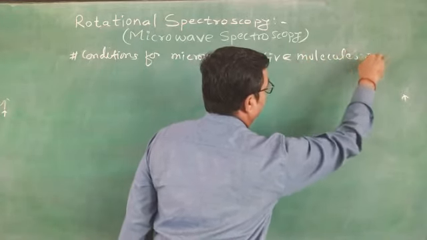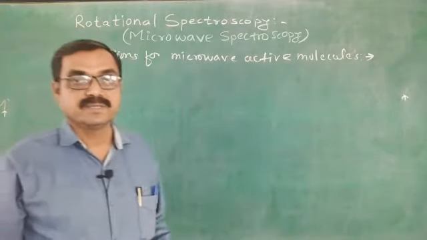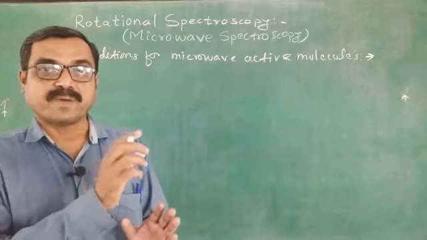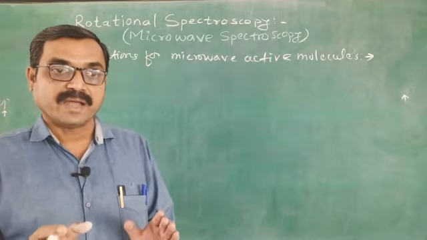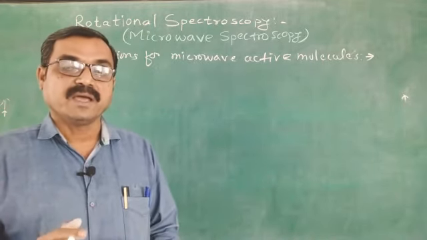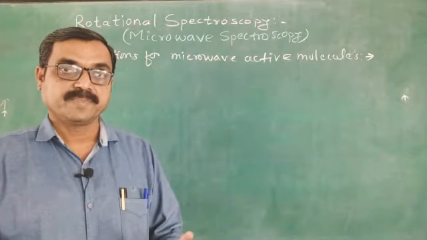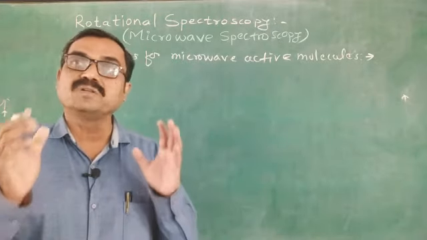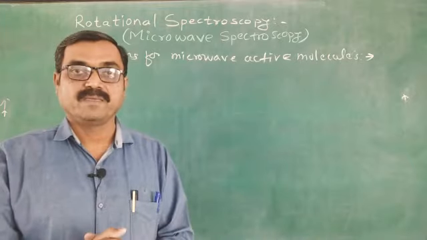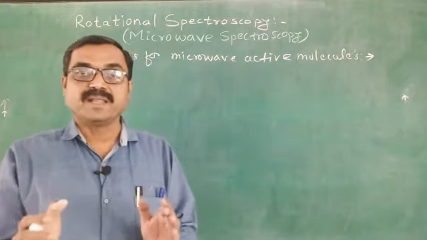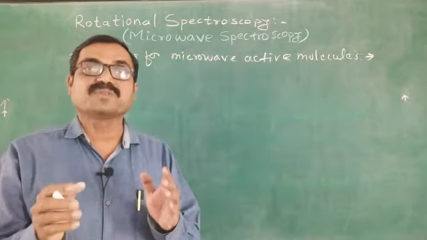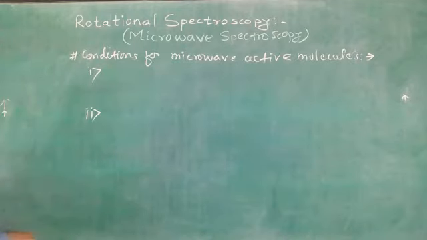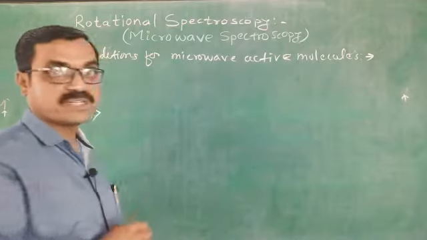Again one question may be in our mind, sir, what is microwave spectra? When there is absorption from the microwave region, these radiations are absorbed and there is a transition between rotational energy levels and microwave spectra is obtained. But which molecule shows this absorption spectra? Does every molecule in the world show this microwave spectra? No. The molecules must follow some conditions. Only those molecules which follow these two important conditions will show microwave spectra, which we also call rotational spectra.